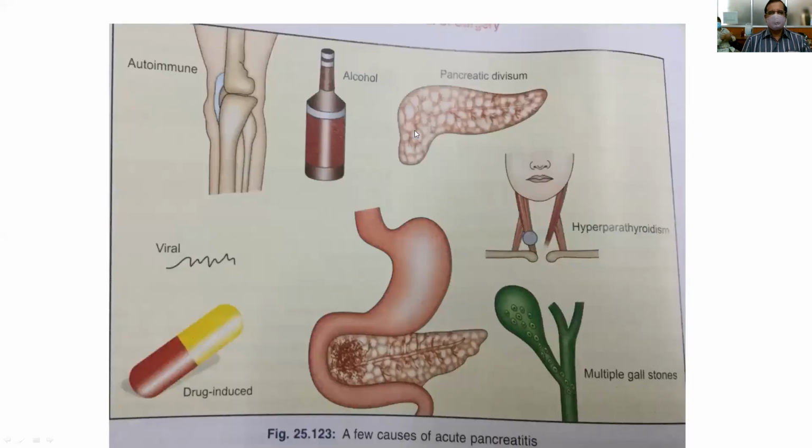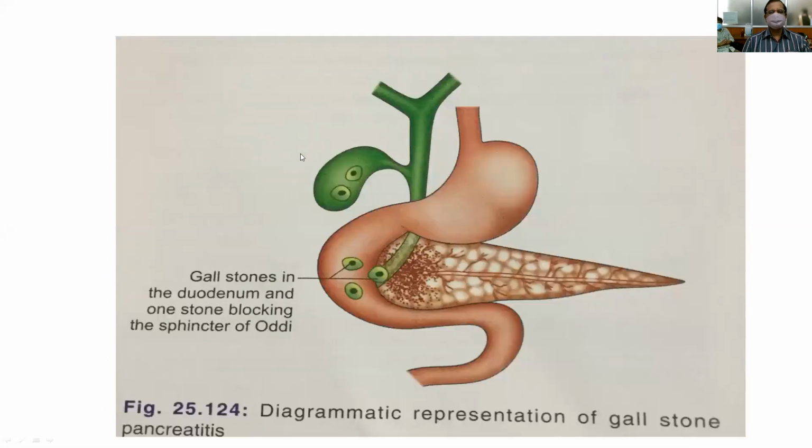So this is the figure showing pancreatitis, which is caused by autoimmune disease, alcohol, pancreas divisum, hyperparathyroidism, that is parathyroid adenoma, gallstone disease, which may obstruct the CBD, and drug-induced pancreatitis.